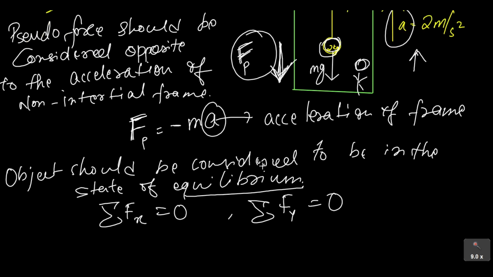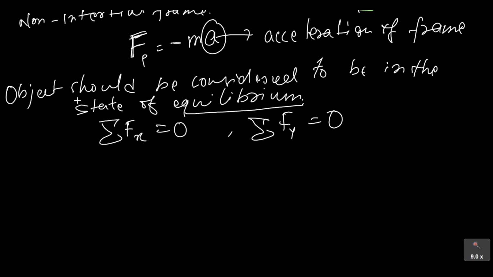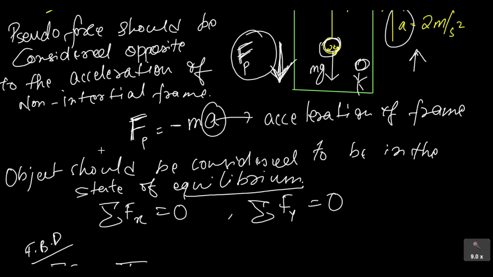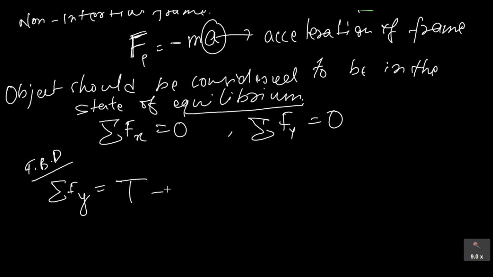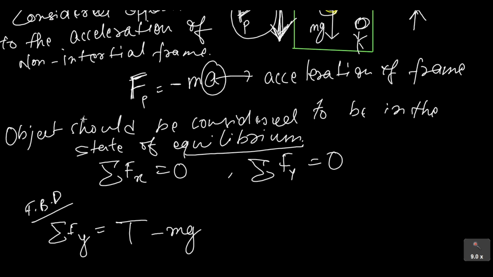For y direction, from the free body diagram, summation of Fy: tension force is in up direction, mg is in down direction, and one more force he has to consider, that is your pseudo force, given by negative of mass times acceleration.